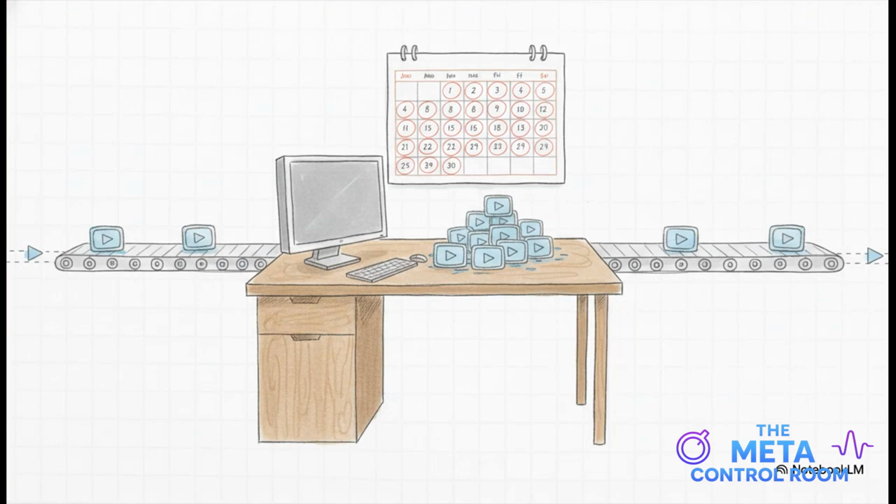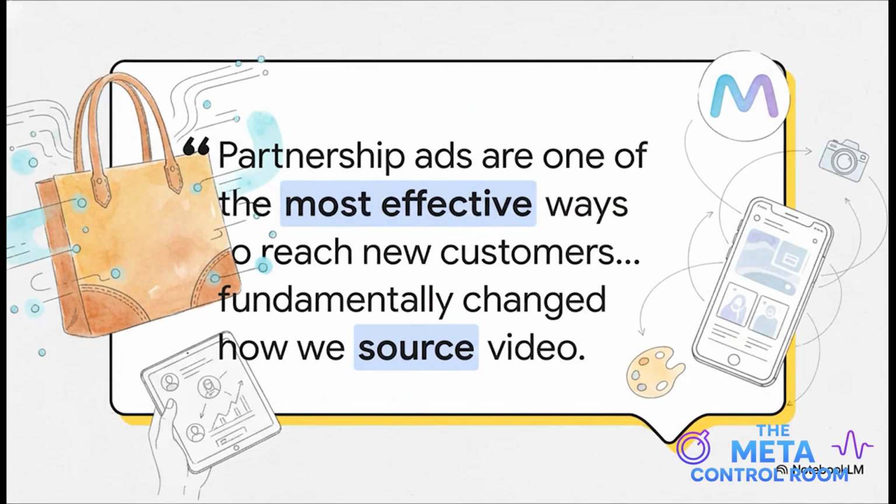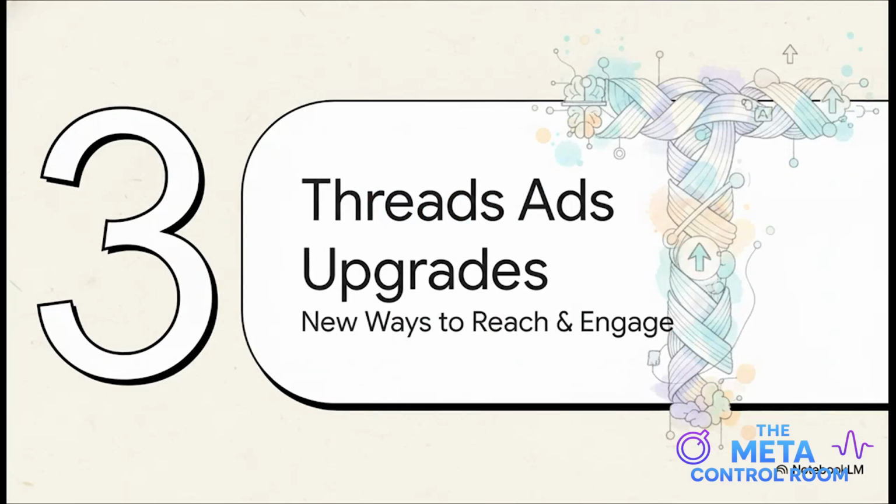And every single media buyer out there feels this pain. The demand for fresh video content is relentless. And this illustrates Meta's strategy perfectly. They're giving you AI tools that can turn your existing assets into all new video variations with, honestly, minimal effort. And hey, this isn't just theory. Brands are already using these creator and AI tools to drive real conversions, and as you can see here, to change their entire workflow.